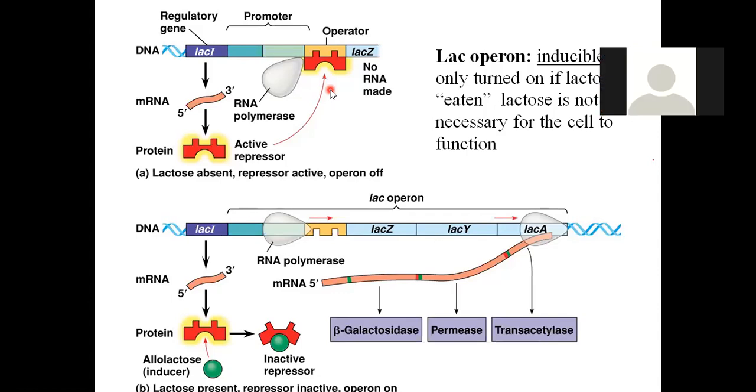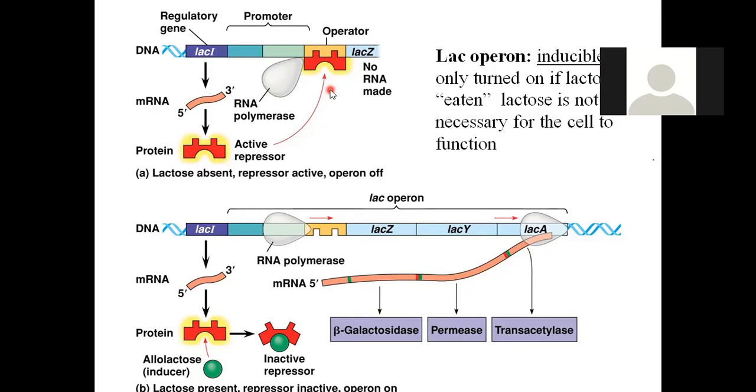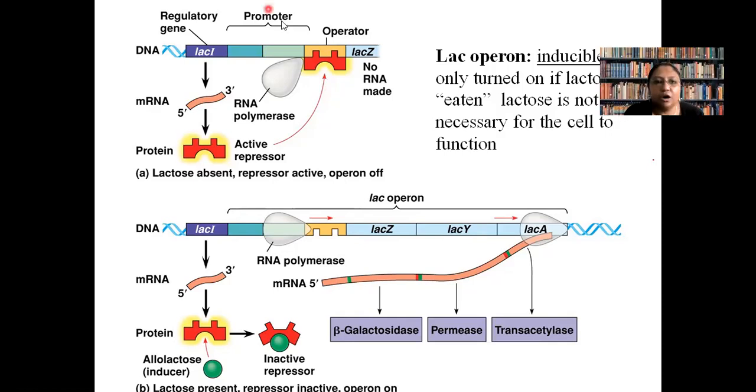Ma'am, the gene will not be expressed, protein will not be made. Messenger RNA will not be produced and protein will not be produced. So can we say that character is expressed or not expressed? Not expressed. Good. So I wish now Kashish to tell me what will occur in off position. Kashish?